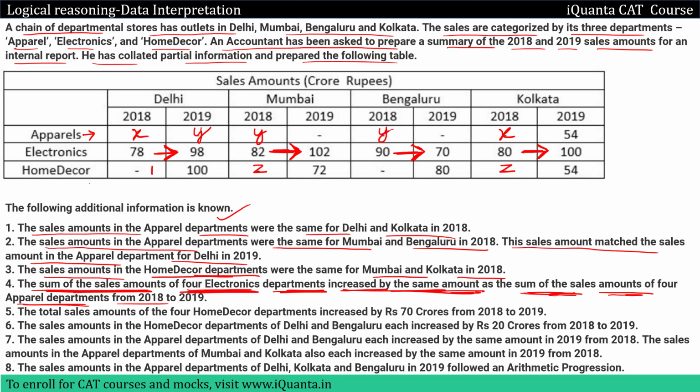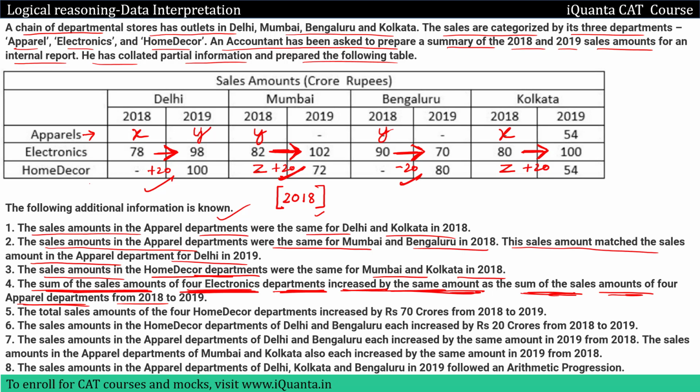So here we have plus 20, here we have plus 20, then we have minus 20, and then again plus 20. So let me assume that I'm representing the total sales amount in the electronic departments of 2018 by this bracket, okay? So electronic departments 2018, this is the sales. So what was the total increase from 2018 to 19? We can see we have plus 20, then again plus 20 here, and then minus 20 here.